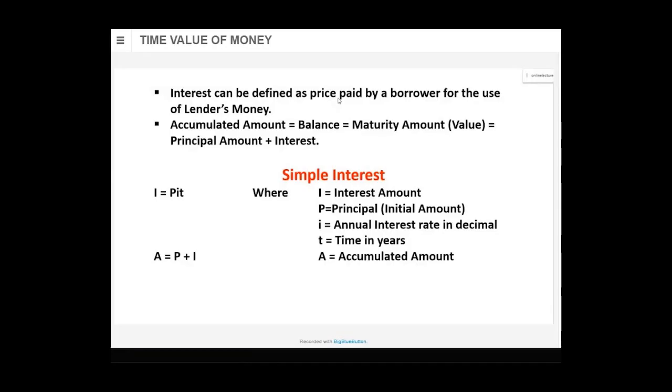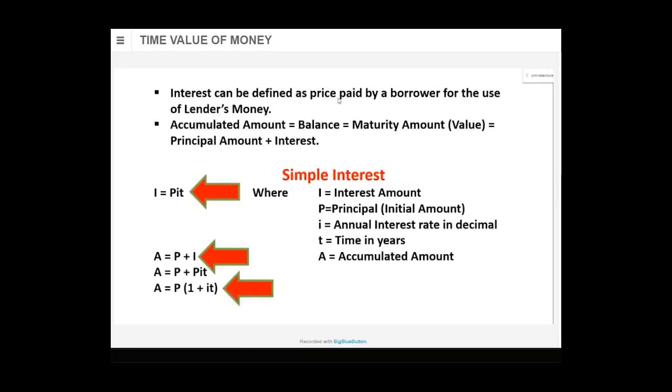Easy formula. Okay. Now from this we get something. What is capital I? We saw above, capital I is P into i into t. So I can write that A is equal to P as it is, and I is substituted by P i t because I is equal to P into i into t. Now going further mathematically, I derive a new formula: A is equal to P in bracket 1 plus i t.